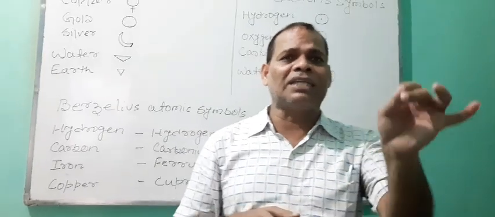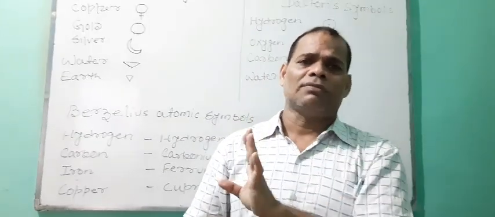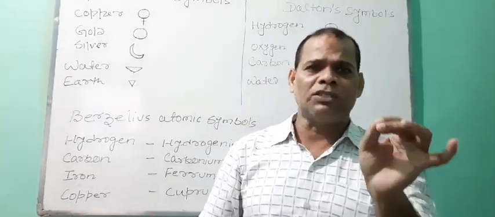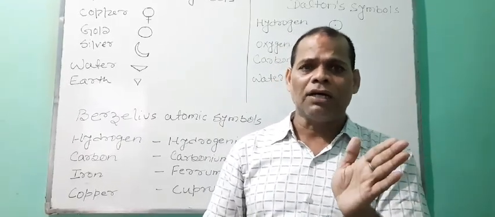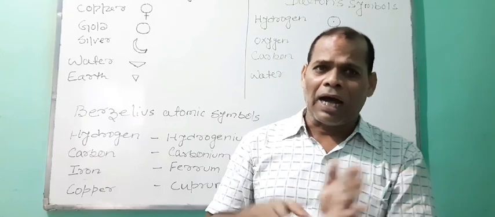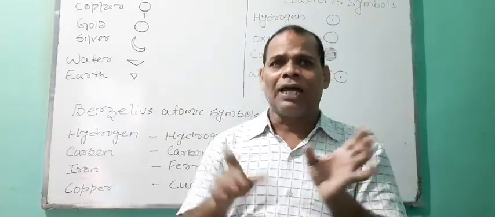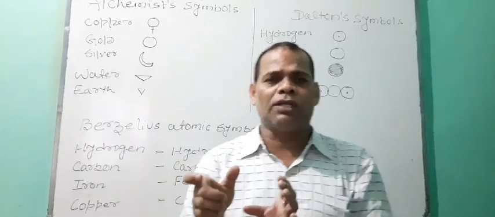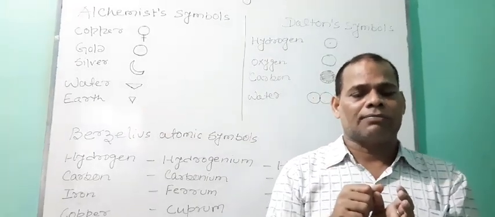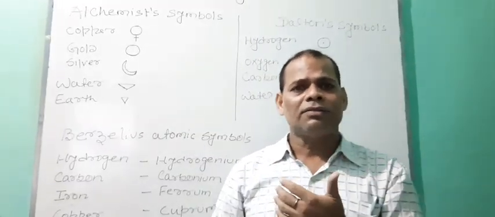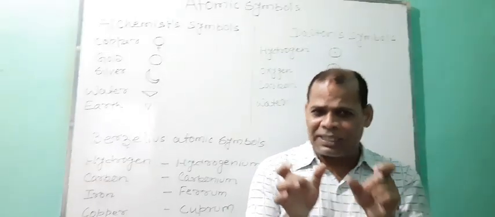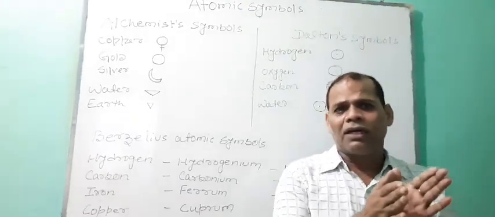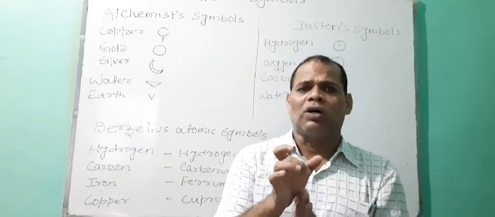All these begin with C. So carbon has been given the symbol C, chlorine takes the first letter C and some other letter of chlorine, Cl. Copper, Cu. Copper has been taken from the Latin word cuprum, Cu.